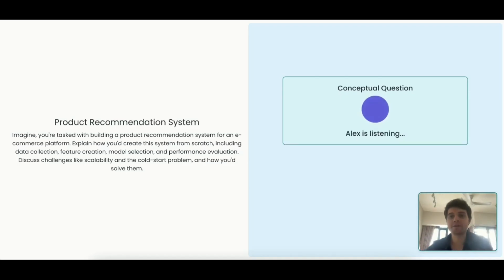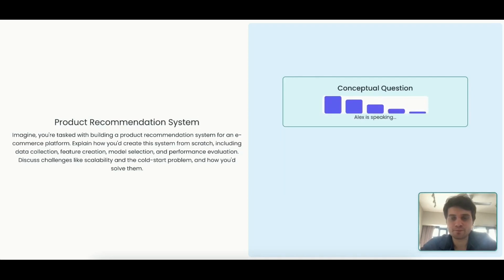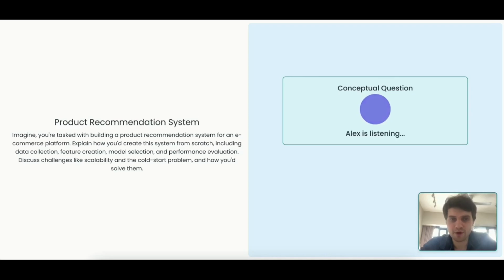Got that. Thanks for your question. May I ask you a few clarifications? So for example, whether the recommendation system should focus on personal recommendations for individual users or more general product recommendations? The recommendation system should focus on personalized recommendations tailored to individual users, leveraging their search and purchase history. Right, got that. Thanks for the clarification.